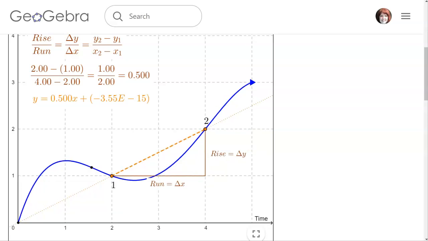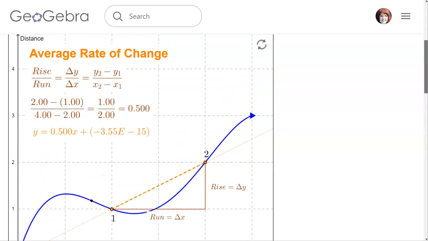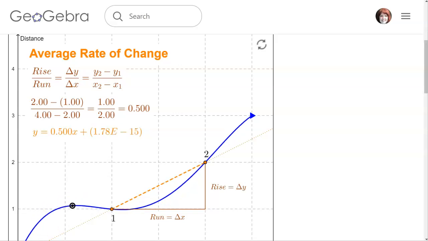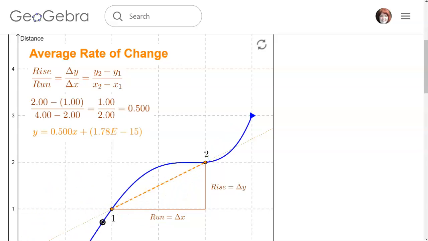Now, it just so happens the average rate of change is already 1/2, so they won't have to do anything on this first one, and they could just use the same one. But if they want to, they can move these around. So I can move this. Notice I'm moving the black point, and that average rate of change has not budged.